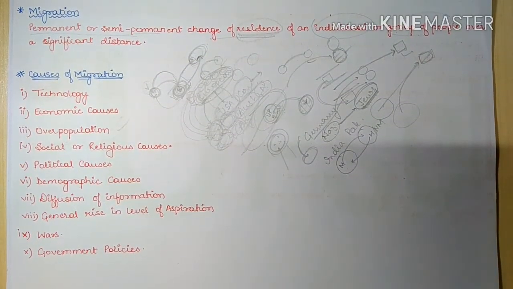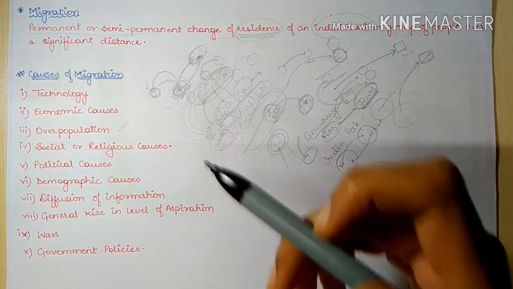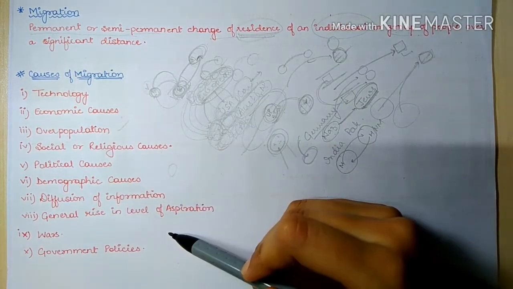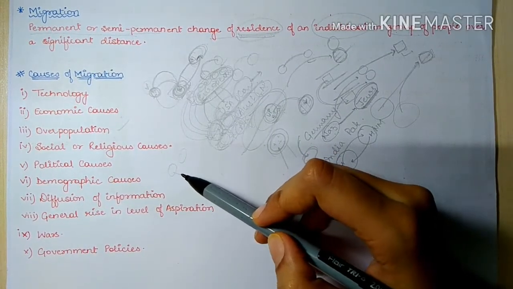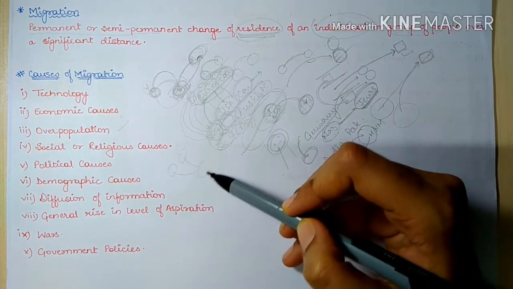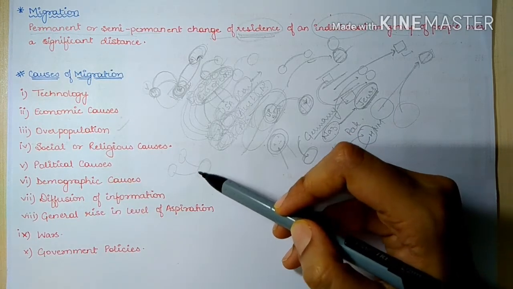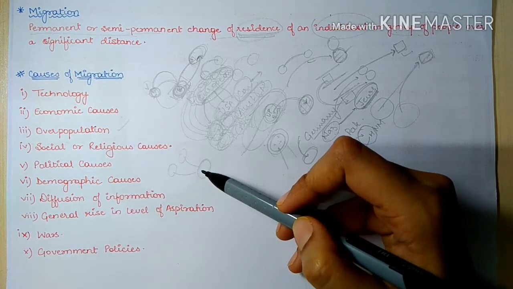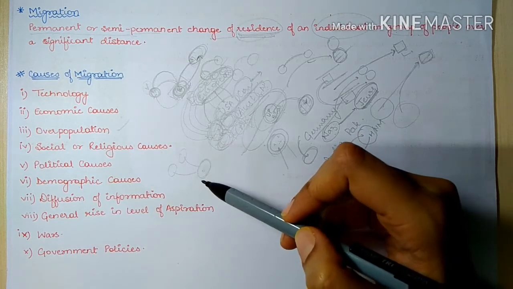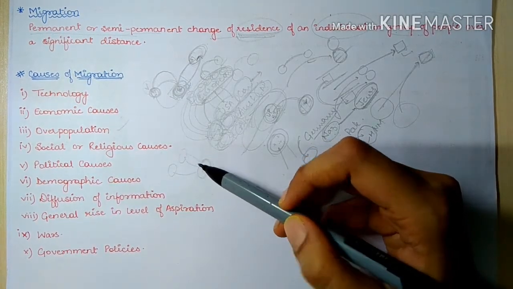Next we have demographic cause. Now there are various demographic causes that play a vital role in migration. For example, people from overpopulated or developed countries migrate towards countries which have more resources, more economic opportunities, less population.